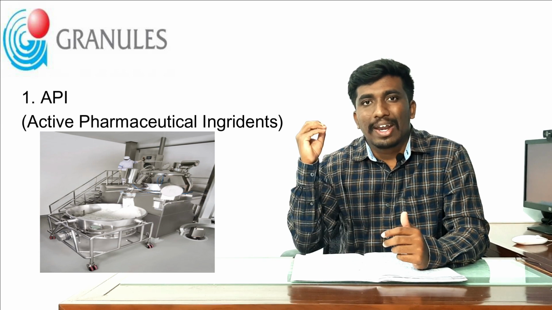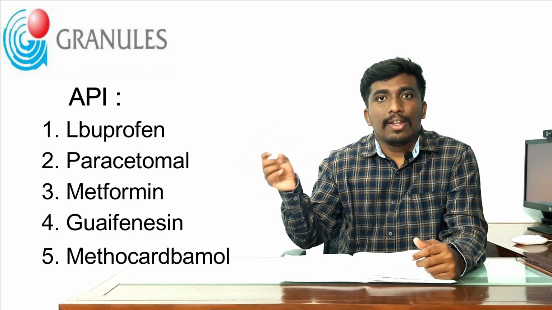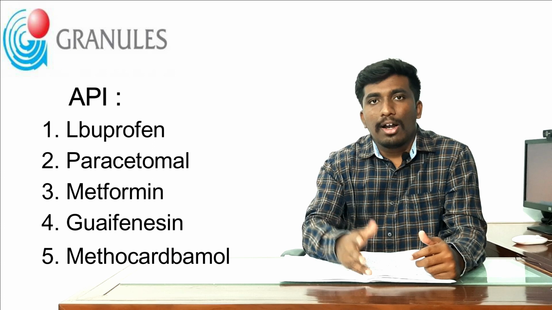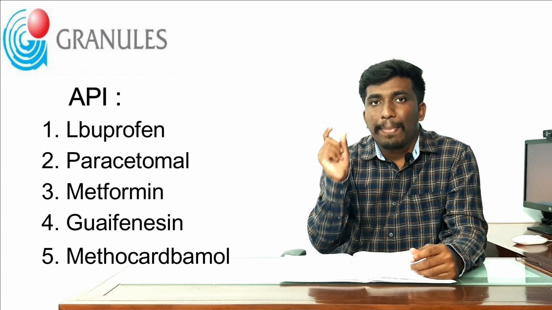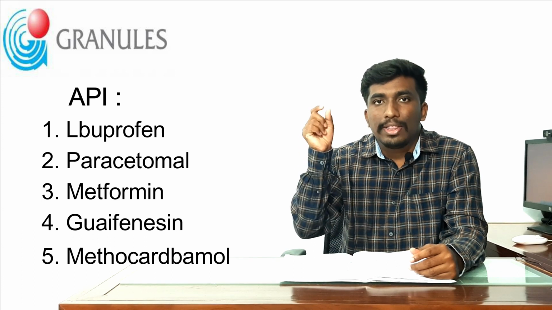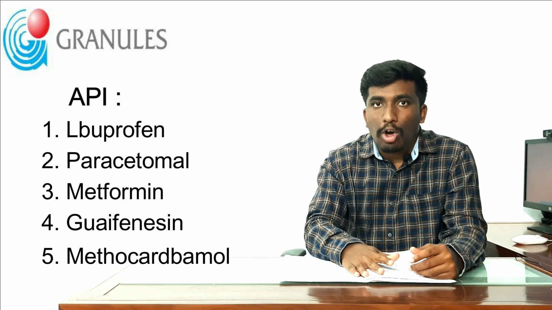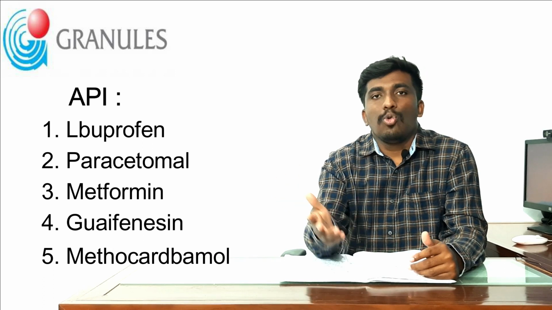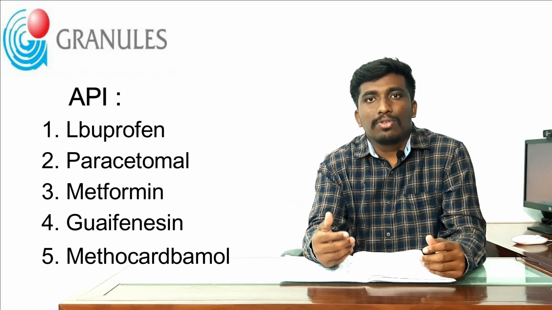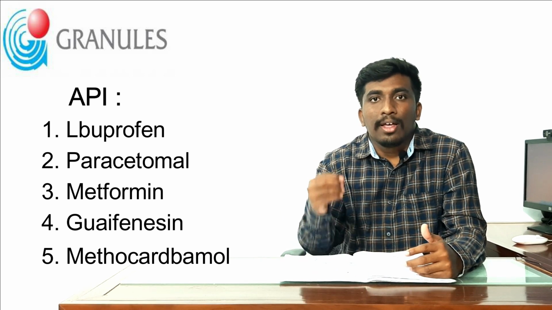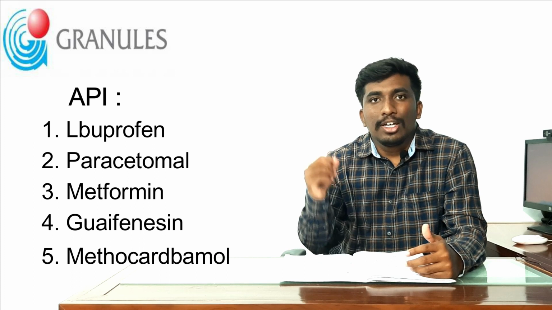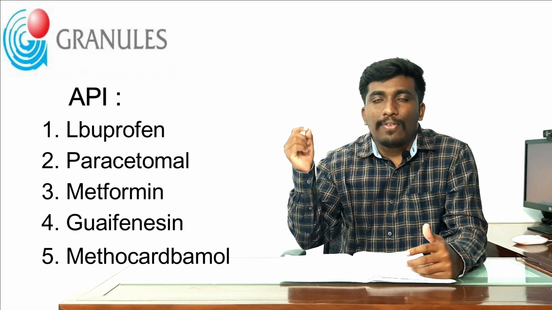They are producing APIs like that. In the API segment, they have active ingredients like ibuprofen. Next, paracetamol. You have heard the name paracetamol tablet; that is an API, an active ingredient in the tablet, which you and I always use because of cold and fever. Although a doctor may prefer that, Granules India is one of the companies manufacturing that active ingredient.